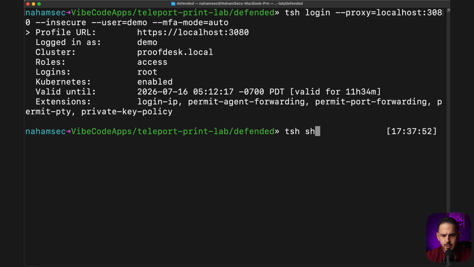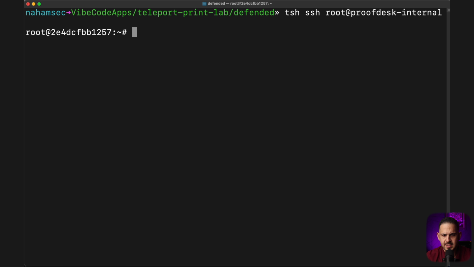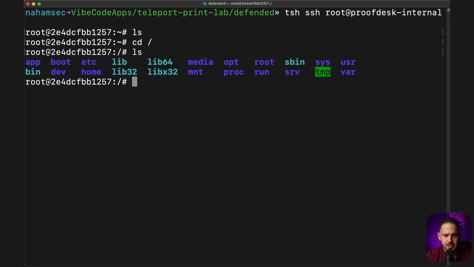But now we're just going to do SSH and tell it which box I want to SSH into. And you can see that we're back and actually able to log in to this server using tsh instead of just doing a good old SSH, which is cool because it prevents all this misuse and reuse of keys, which was the entire issue with our pen test. So there you have it. That was the entire process around the pen test, how I got in and how you can prevent it.